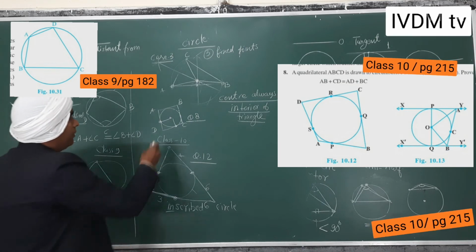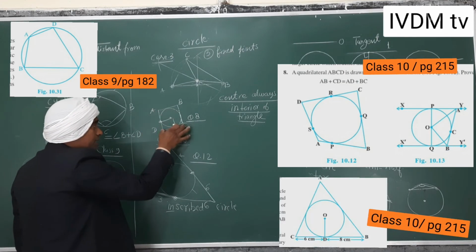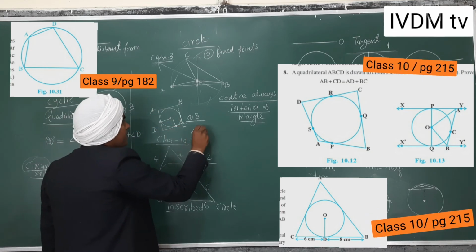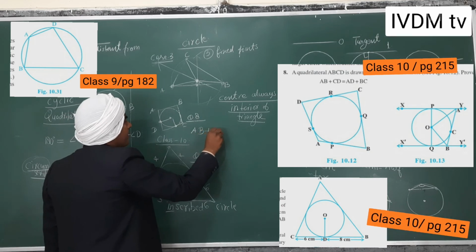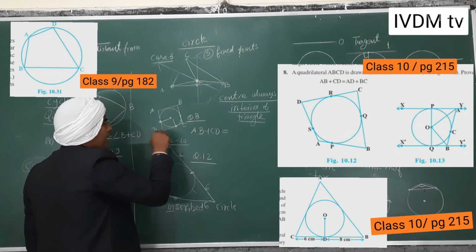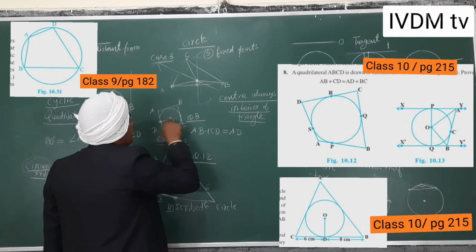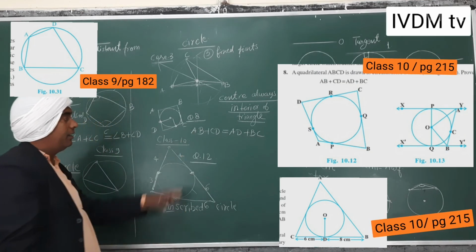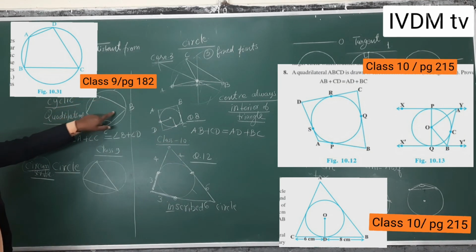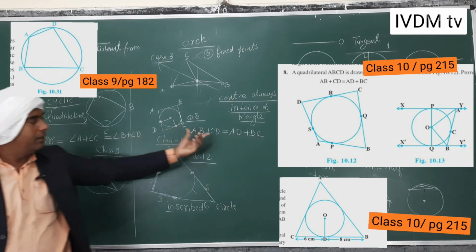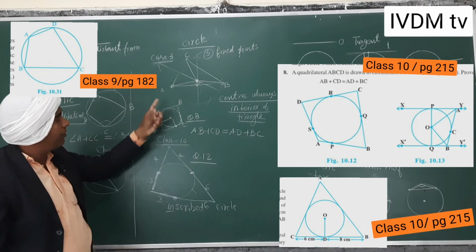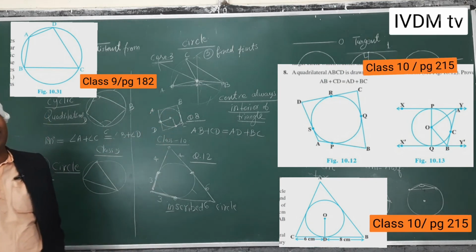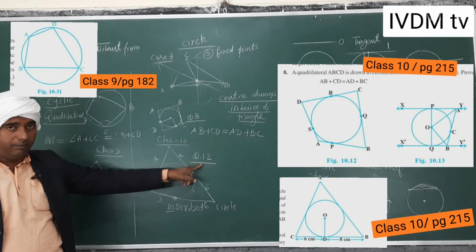A quadrilateral, this one. In class 9th opposite angle summations are equal, but here the opposite sides, AB plus CD is equal to AD plus BC. Here you can't write 180 degrees or 30 degrees, 40 degrees, because the total 360 was there, so we can have 180 degrees, but here it will be the side condition. If opposite sides sums are equal, then this quadrilateral can have an inscribed circle. So question number 8, question number 12.